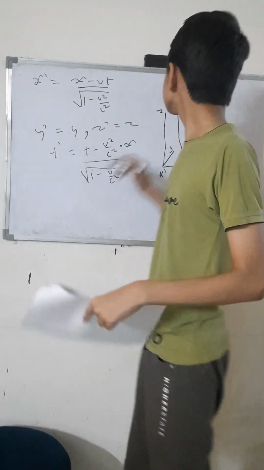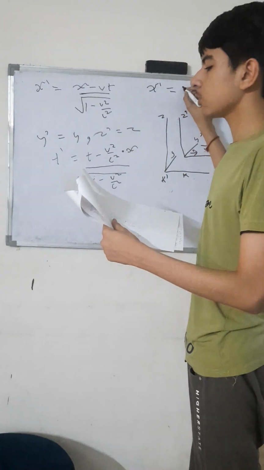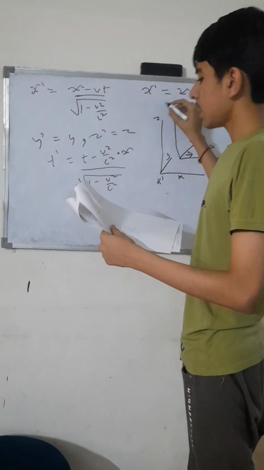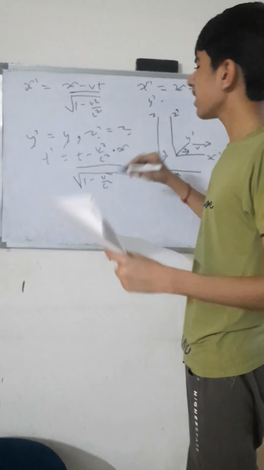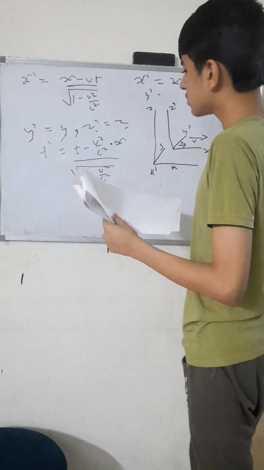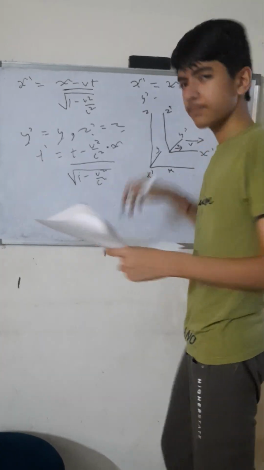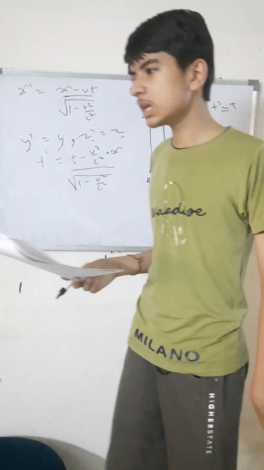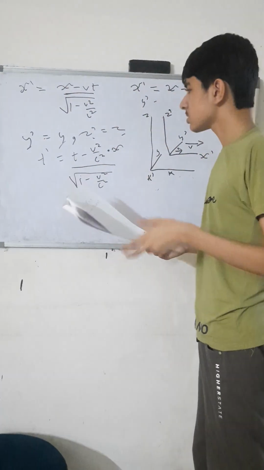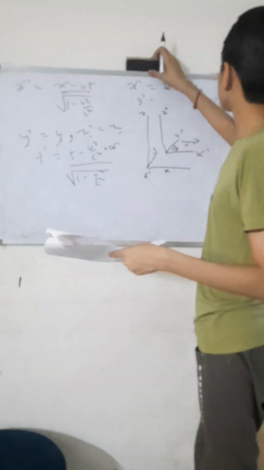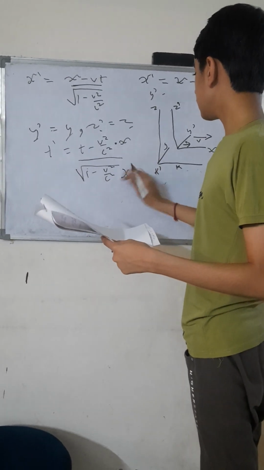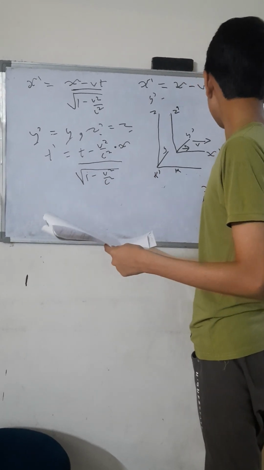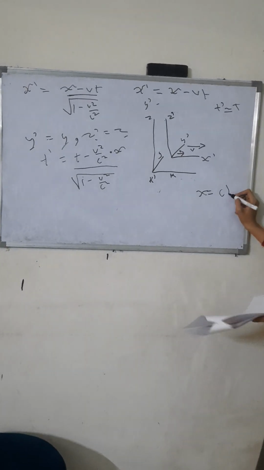So the final numbers that we will get for it will be x prime equal to x minus vt, and y prime would be y and z prime would be z as well, so there will be no change. And t prime would be t as well. This is the Galilei transformation. But there is a specific part known as the Lorentz transformation, which also actually helps us a bit more, and Lorentz also uses it for his transformation of these subjects, and we will be labeling that x would be equivalent to ct.